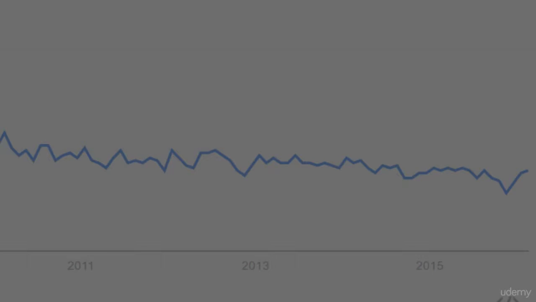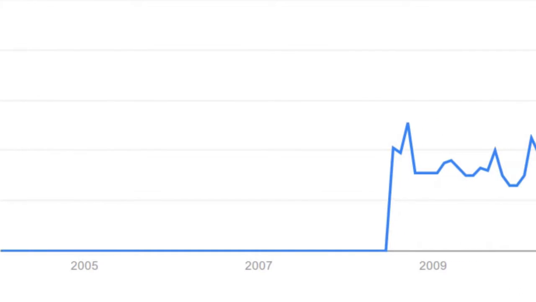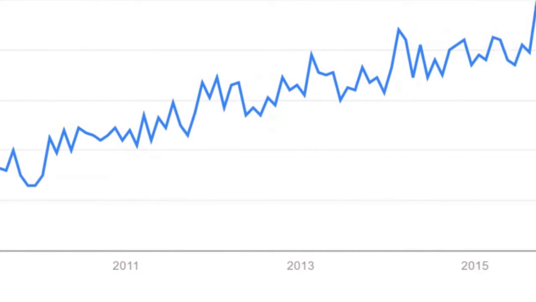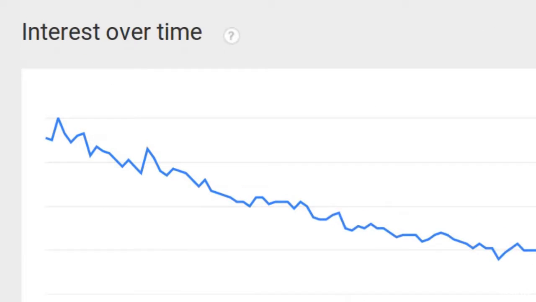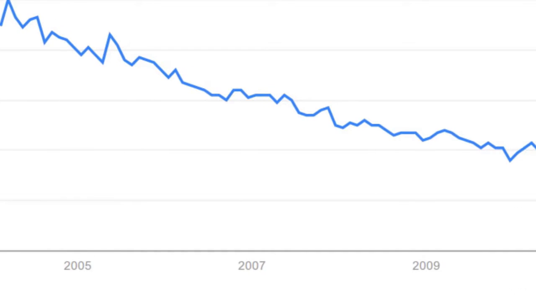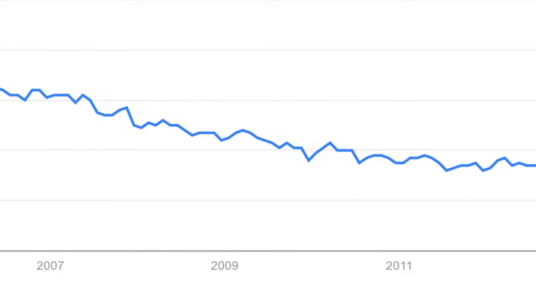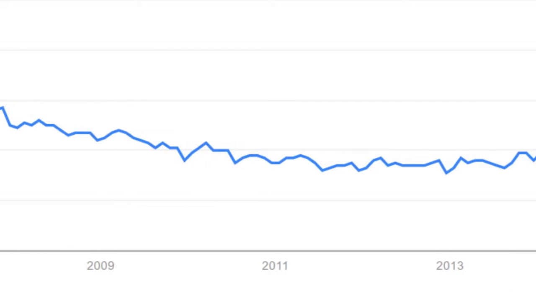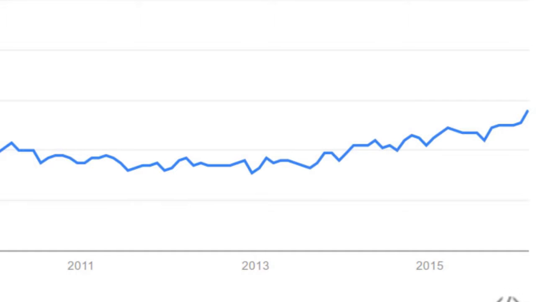Well, let's try another term from our list, canvas element. Okay, that's much more healthy. Let's try another, SVG. That's a very interesting graph. As you can see, the interest in SVG has been shrinking for years. At some point in 2012, the trend changed. Now it's growing again.